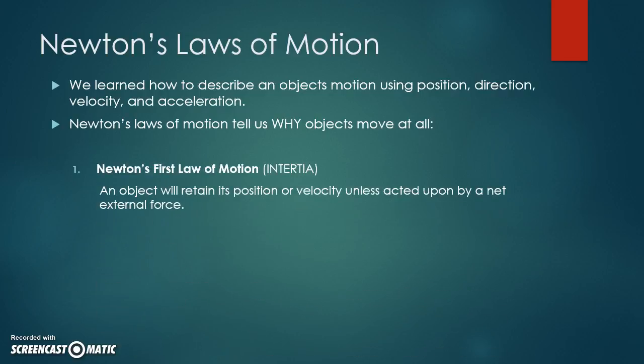Newton's first law, the law of inertia, says an object will retain its position or velocity unless acted upon by a net external force. If you move in outer space in one direction, you will continue in that direction at the same velocity forever unless a net external force acts upon you.